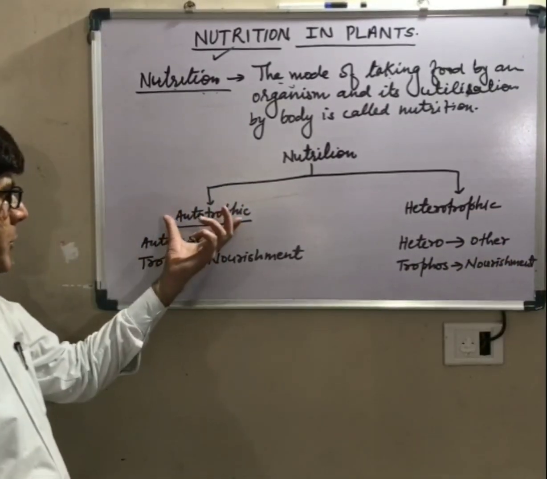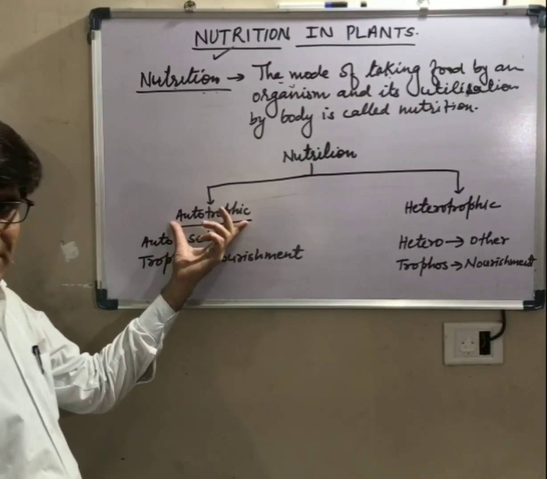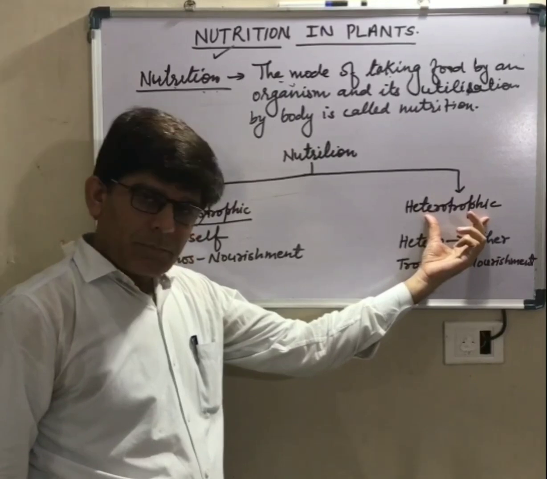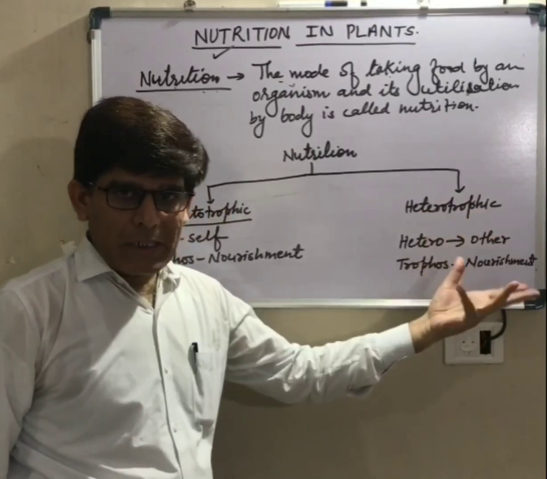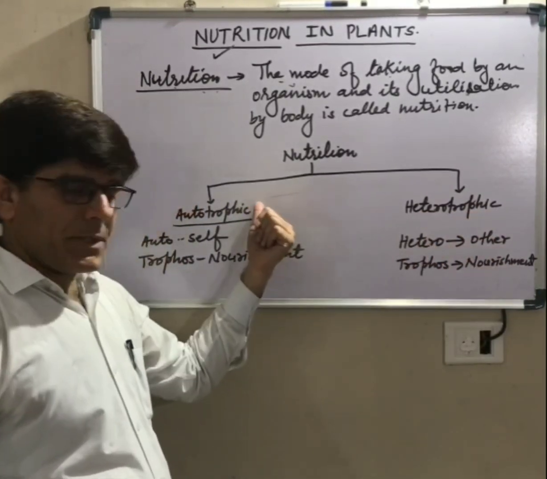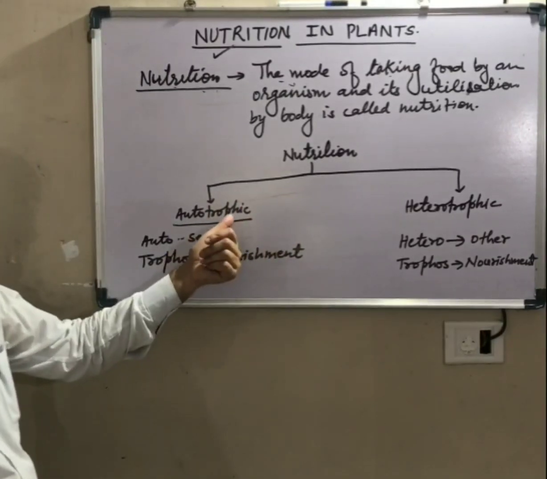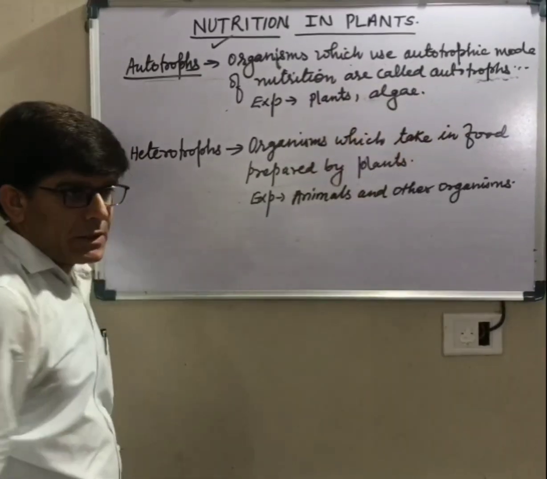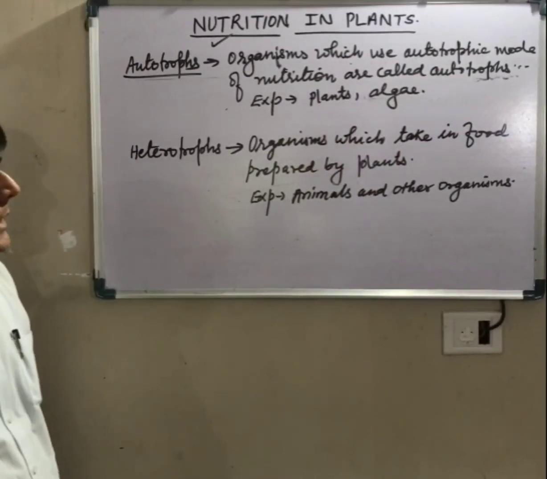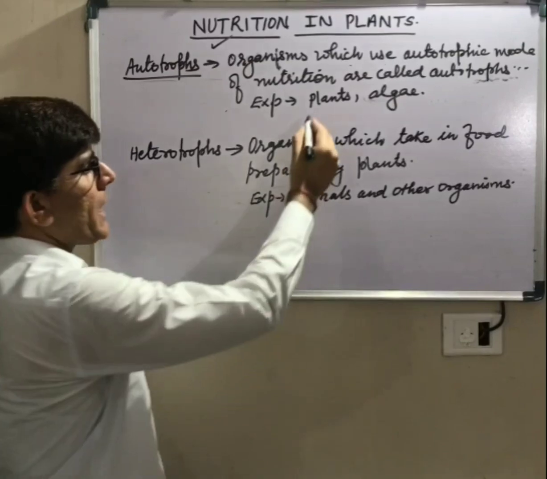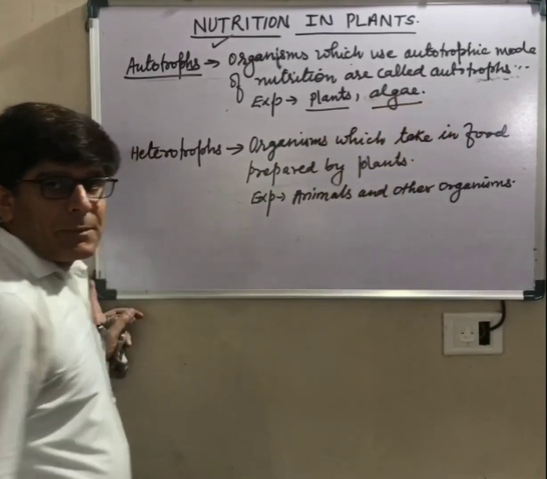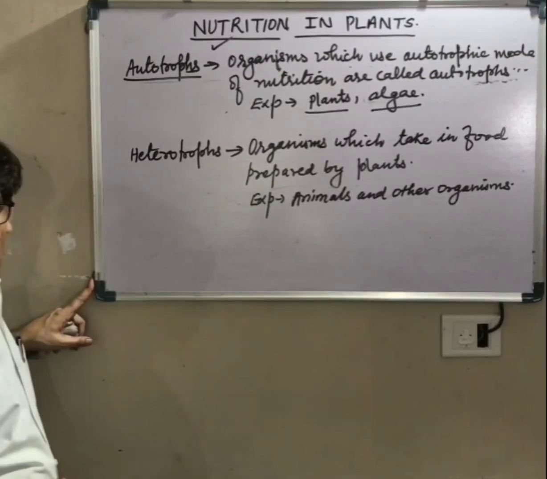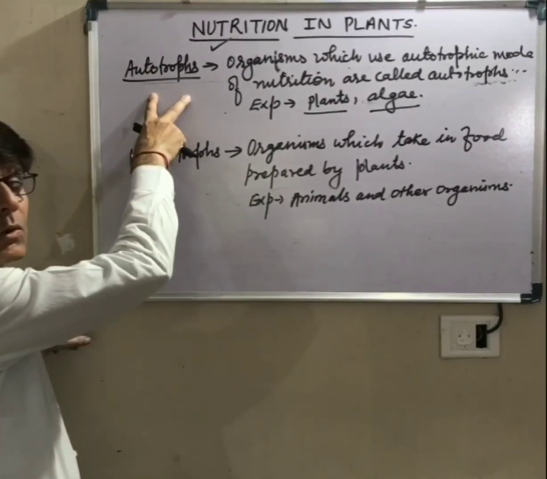Means autotrophic mode of nutrition involves the organisms which prepare their food themselves, and heterotrophic mode of nutrition involves the organisms which depend on autotrophs. Now what are autotrophs? The organisms which use autotrophic mode of nutrition, means organisms which prepare their food themselves. So they are only plants and algae. They prepare their food themselves. They use the autotrophic mode of nutrition. So they are called autotrophs.